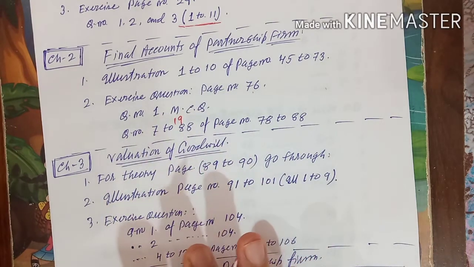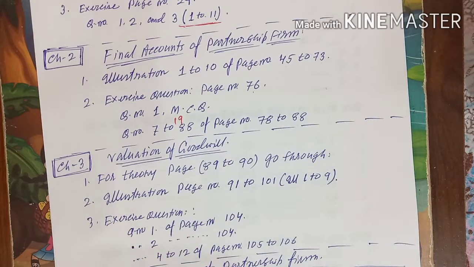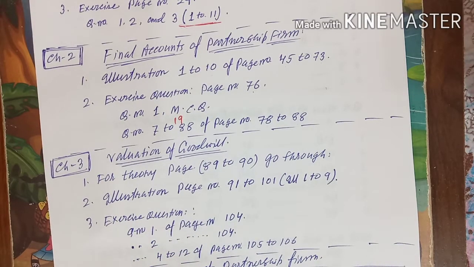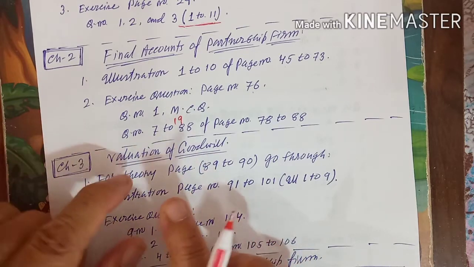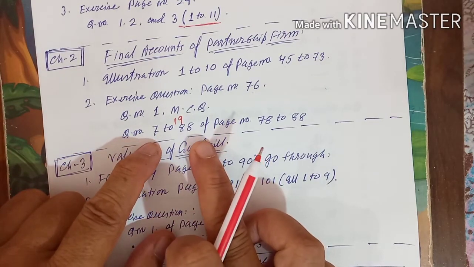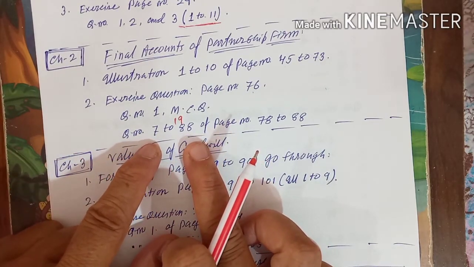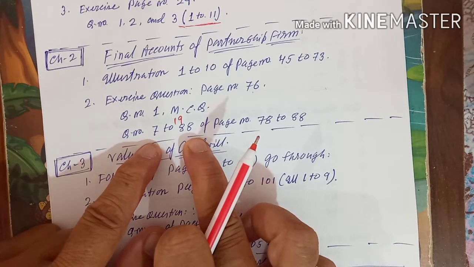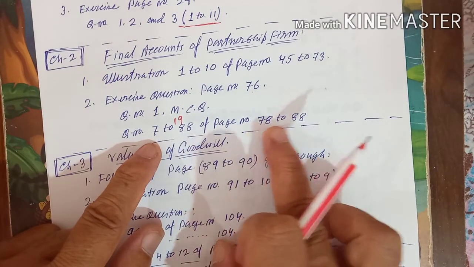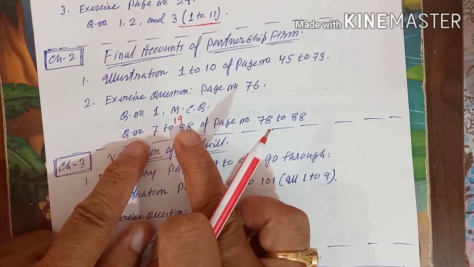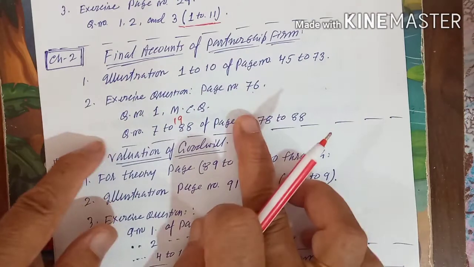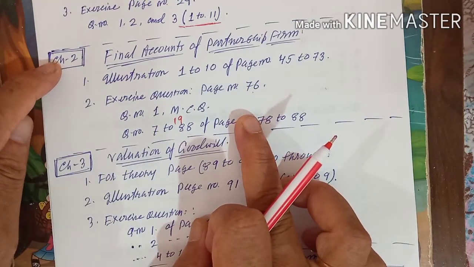From this whole exercise, a few I have done, and those which I have not done, I think you tried to do. Even if you have not done them, you do them and practice once or twice all these practical questions of page number 78 to 88, question number 7 to 19. This is enough for chapter 2.